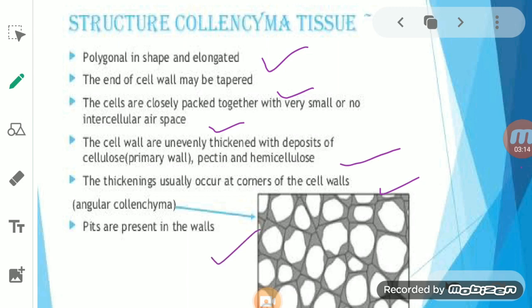Pits are present in the walls. So you can see the transfer of material from one cell to another cell can take place through these pits properly. And that's why this collenchyma tissue is a living tissue. So parenchyma and collenchyma both are living tissues.